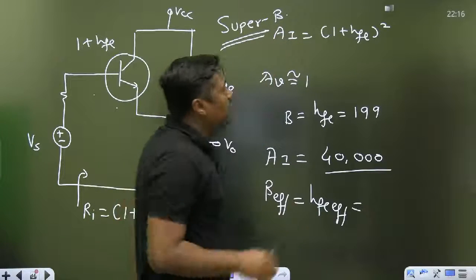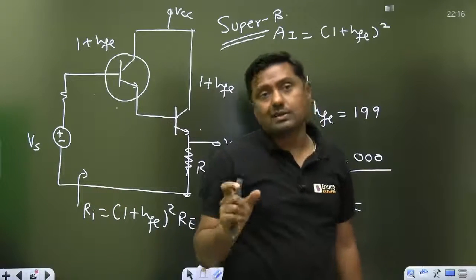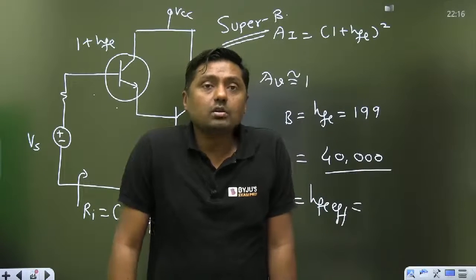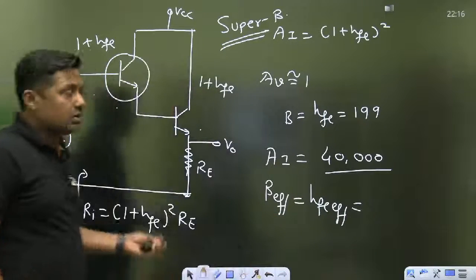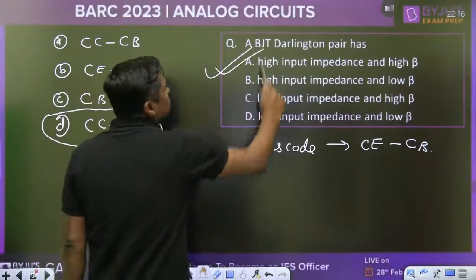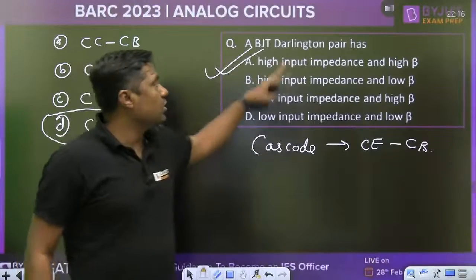What is the another name of this circuit? Super beta transistor. Remember all these things. Remember, in analog, that is very important one. Okay. Super beta transistor. High input impedance and high beta. A is the answer. You are confused with what, cascode and Darlington pair.